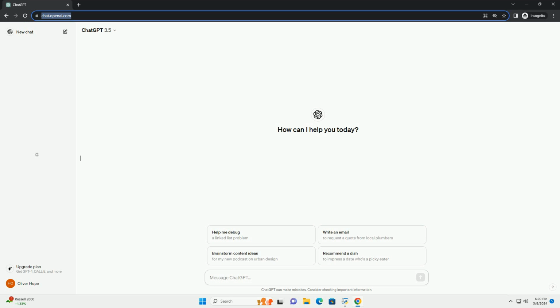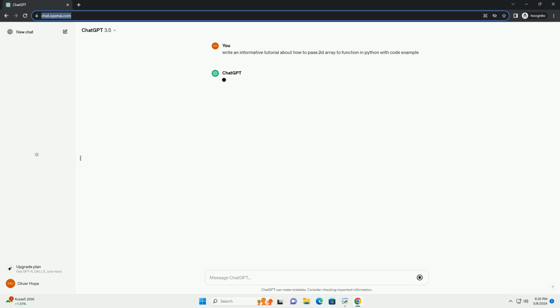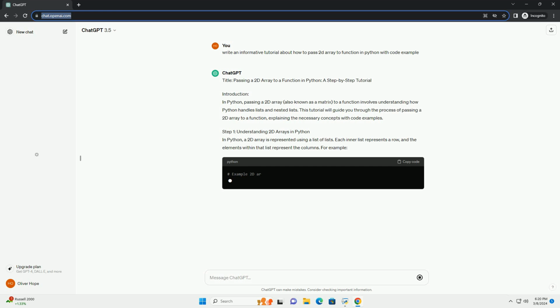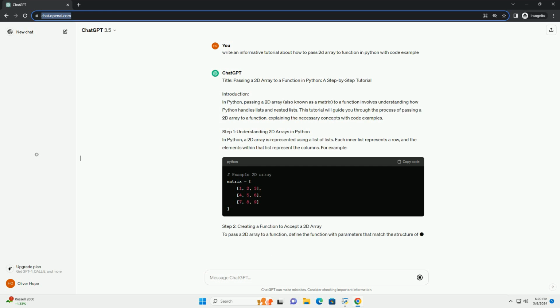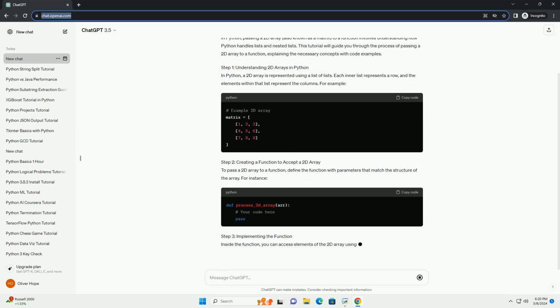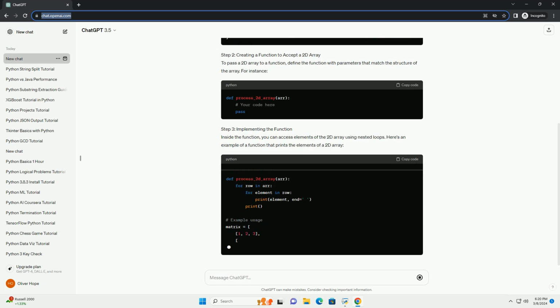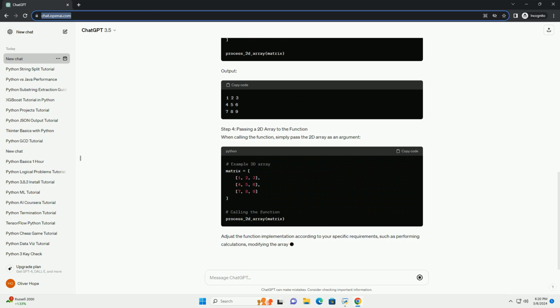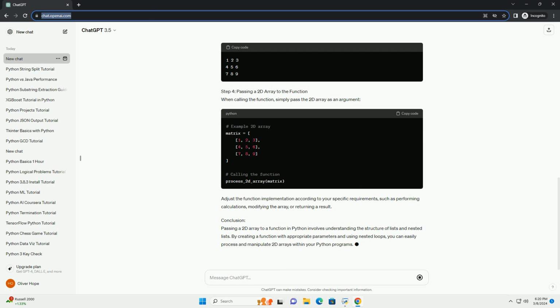Title: Passing a 2D array to a function in Python, a step-by-step tutorial. Introduction. In Python, passing a 2D array, also known as a matrix, to a function involves understanding how Python handles lists and nested lists. This tutorial will guide you through the process of passing a 2D array to a function, explaining the necessary concepts with code examples.